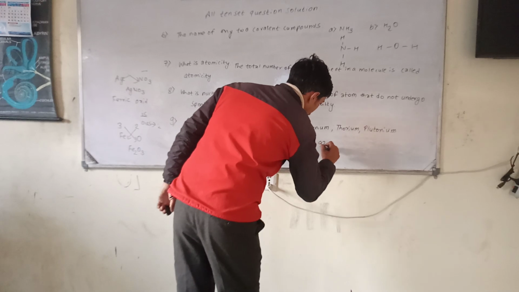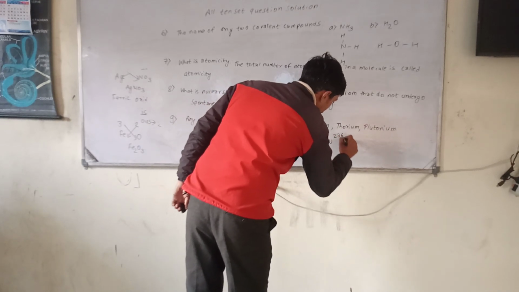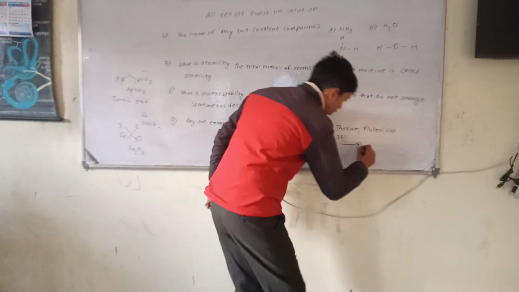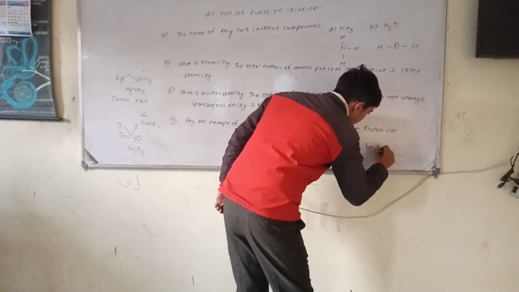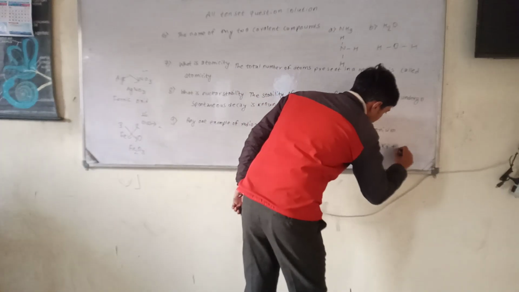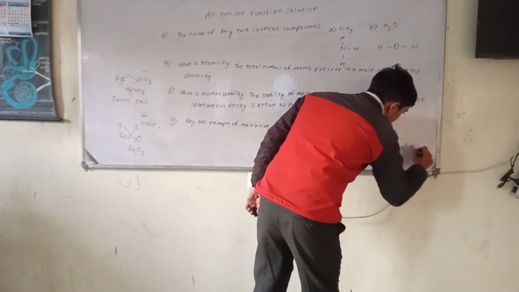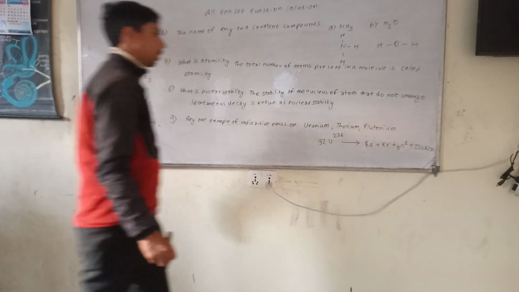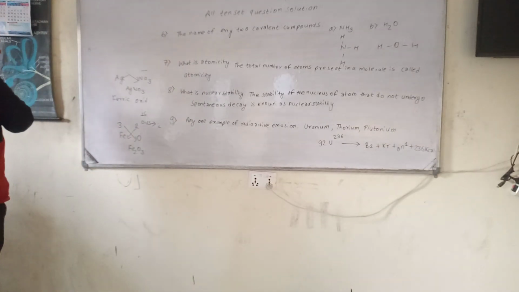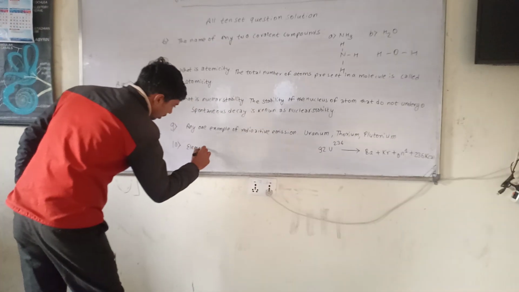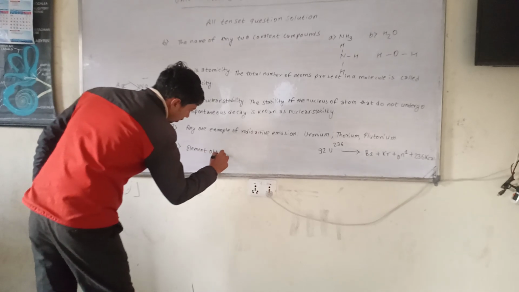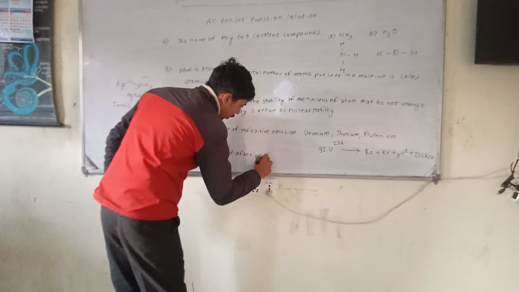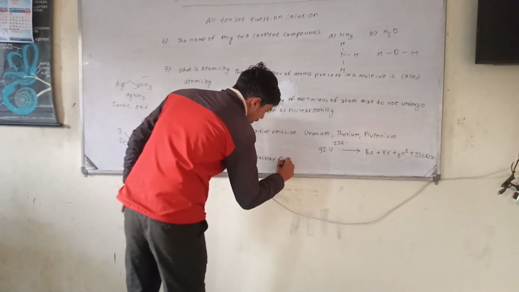Means when 92 uranium-236 undergoes the radioactive emission, it gives barium and krypton plus neutron along with the 236 kilocalorie of the energy. When elements are obtained after nuclear fission of uranium.